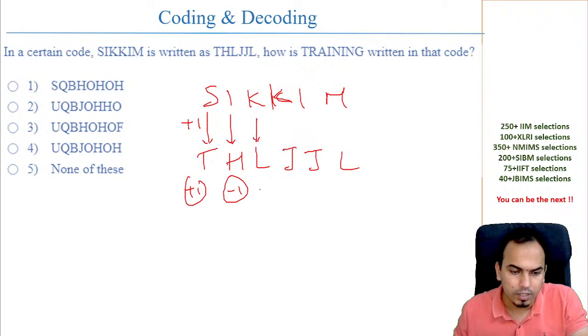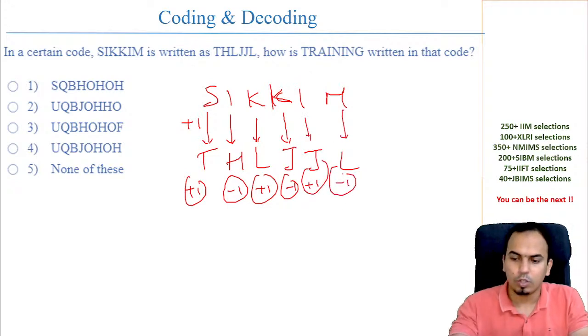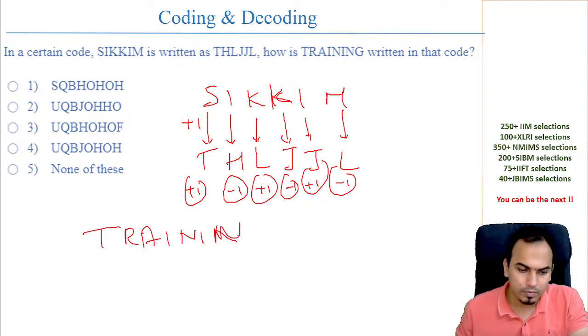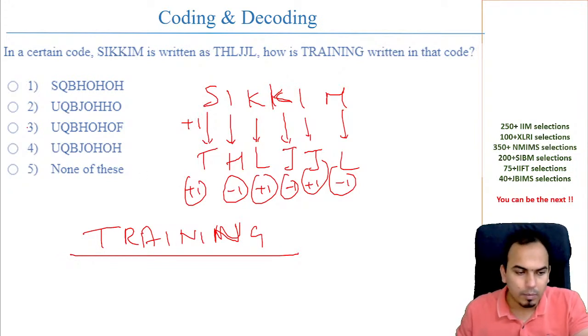Similarly, this is plus 1, and this will be minus 1. So like this it goes, this again is plus 1 and this again is minus 1. If you want to do the same for a word like training, try to do this. If you do this, you will see option number 3 as the answer, with the same logic of plus 1. After a T you will come to U, and then Q, U, R, like that. So you have Q coming up here.